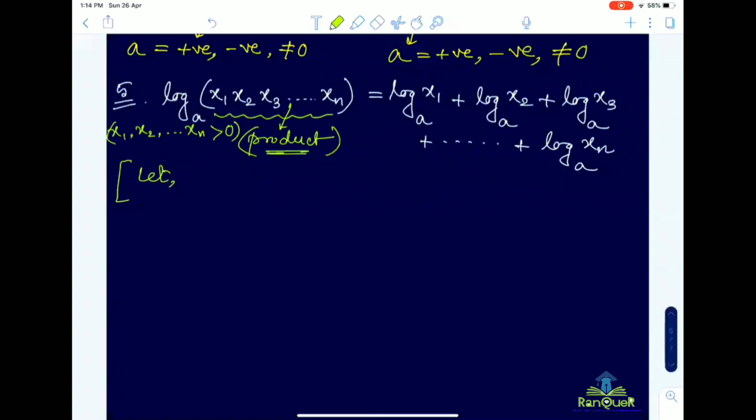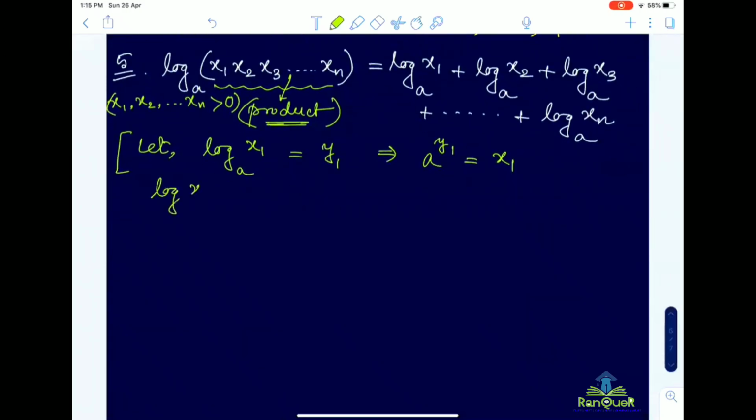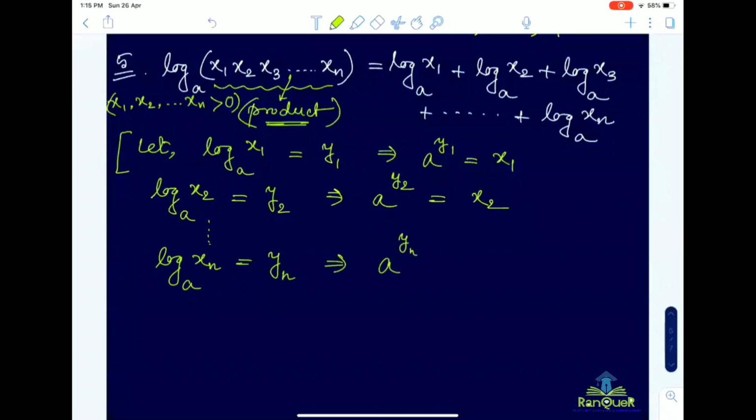Let us consider that log x1 base a equals y1, suppose. Accordingly, a to the power y1 will be equal to x1. Log x2 to the base a equals y2 means a to the power y2 equals x2, and so on, for log xn base a equals yn, which means a to the power yn equals xn.